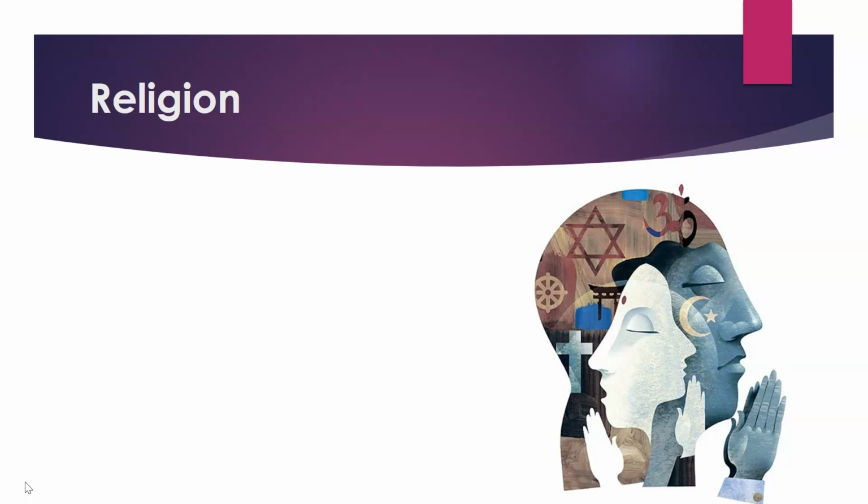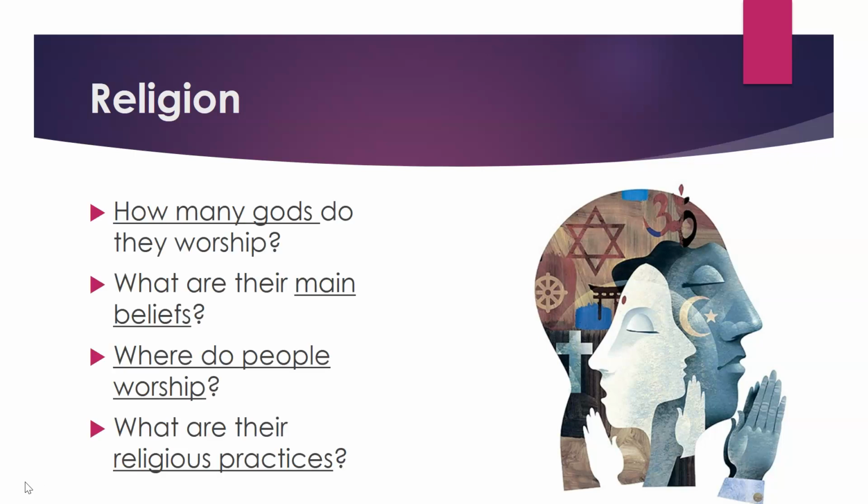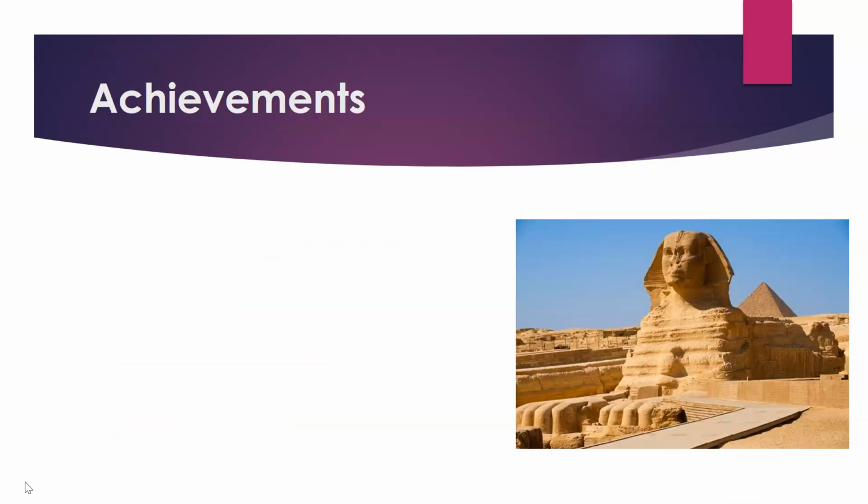Next, we'll look at the civilization's religion. When we are studying religion, we'll consider how many gods the civilization worships. We'll also look at their main belief system. We'll look at where people worship. They might go to a temple or to a church. And lastly, we'll look at their religious practices, such as the types of prayer services or maybe the holidays that are tied to their religion.